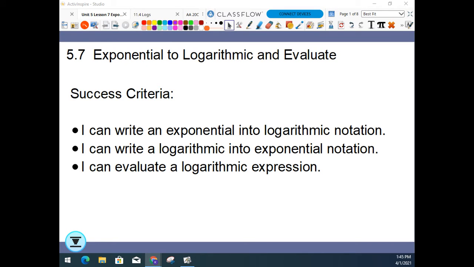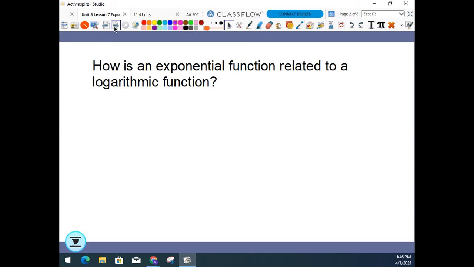This is going to be one of the more critical lessons because we're really getting a firm introduction to logarithms. So let's think about how exponential functions and logarithmic functions are related. Hopefully, if you've been paying attention, you know they are inverses. Really, really important.